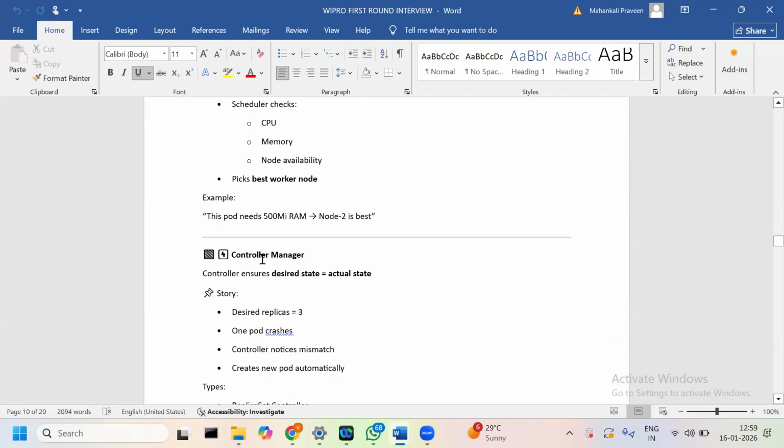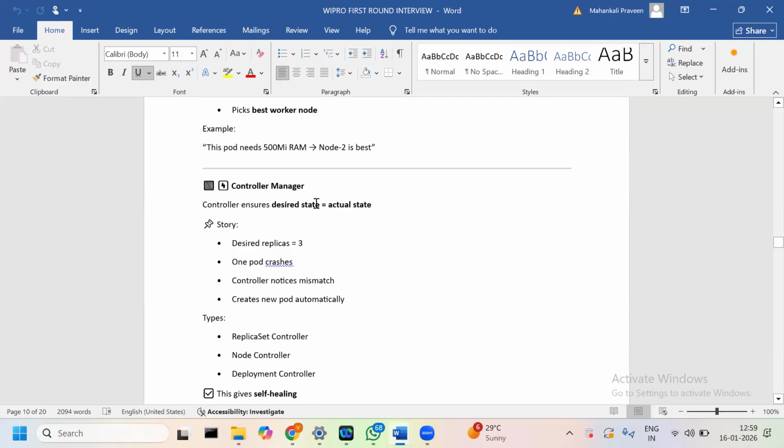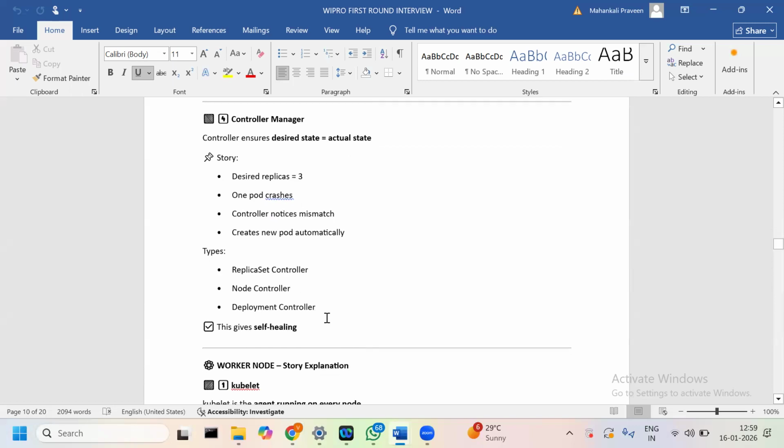Okay, and the controller manager. The controller ensures the desired state matches the actual state. Desired is replicas equal 3, so if one pod crashes, the controller notices the mismatch and automatically creates a new pod. In the controller manager we have the replica set controller, node controller, and deployment controller. If something happens to any pod, it automatically notices the mismatch and creates a new pod, maintaining our replicas, node replicas, or deployment replicas. Okay, that keeps the self-healing process.